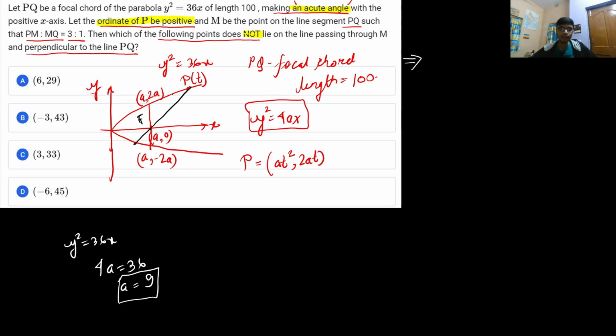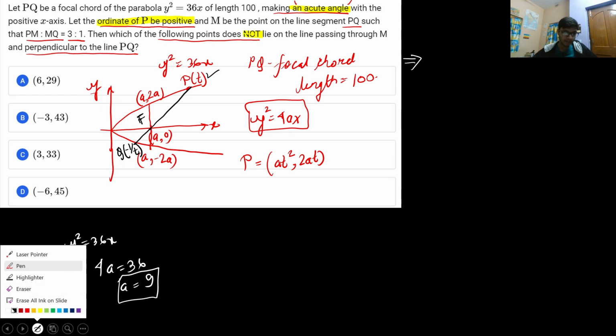And we know that if P has a parameter t, and it is a focal chord, the other end point of the focal chord, represented by Q, will have the parameter minus 1 by t, because t1 into t2 is equal to minus 1. You can understand this simply: assume P as P of t1 and Q as Q of t2, write the equation of the focal chord, and pass it through the special point a comma 0. Then you will get the condition that t1 into t2 is minus 1. That means if the parameter of P is t, then Q will be minus 1 by t. Let us not waste time and get started.